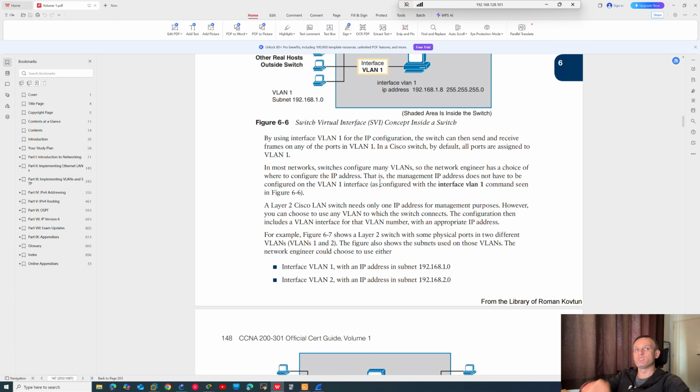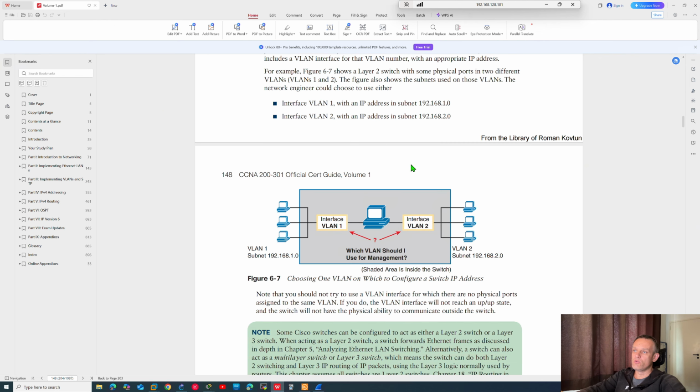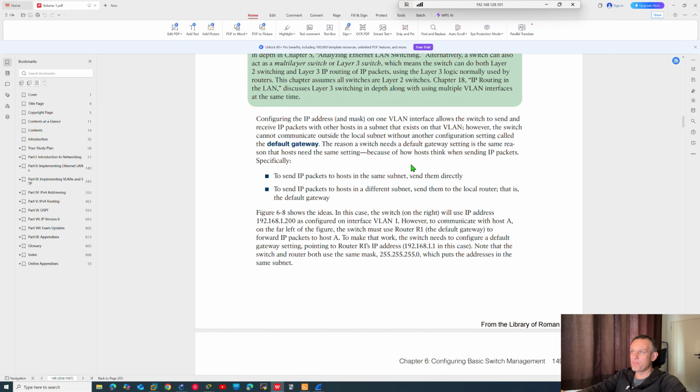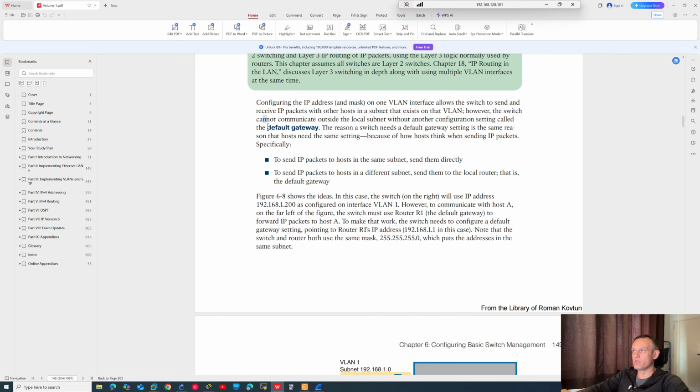If you want to use another network to connect to the management interface, I mean to manage the switch, you have to set up a default gateway for this. Here you can read about default gateway. For what reason? To send IP packets to a host in the same subnet, send them directly, without default gateway.